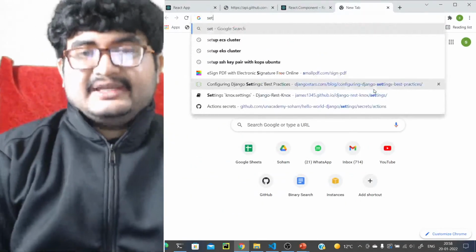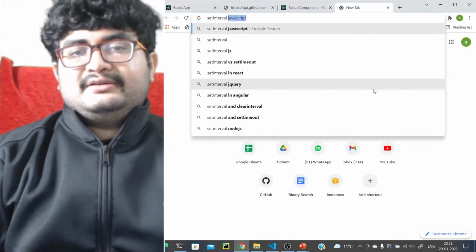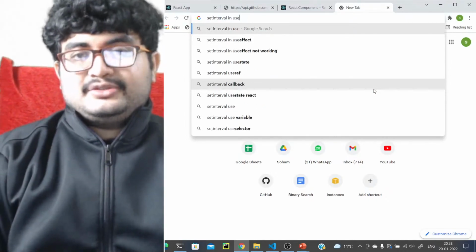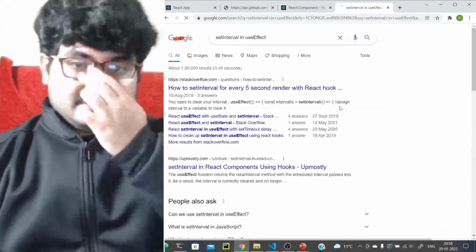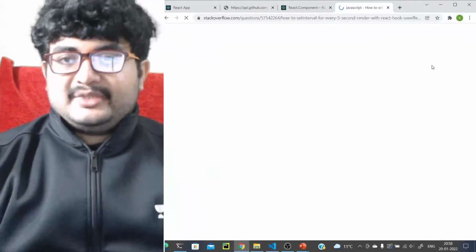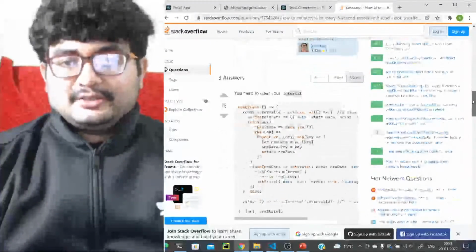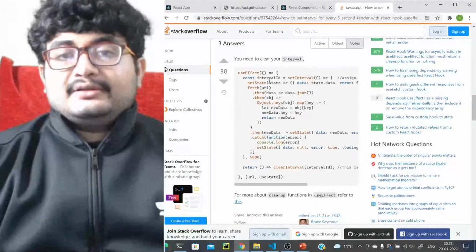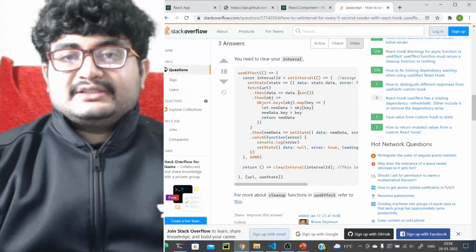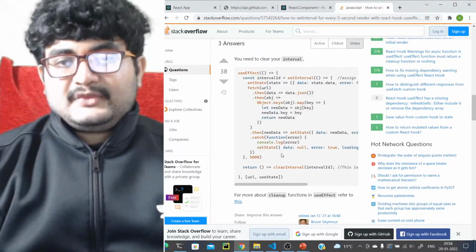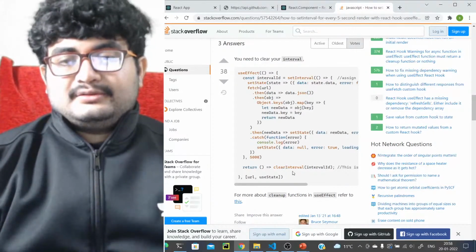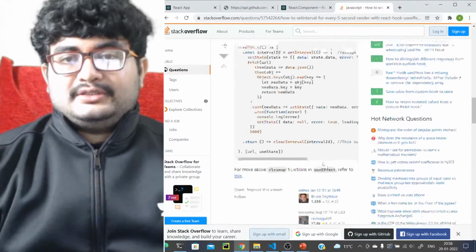So set interval in useEffect. Definitely there should be a workaround for this. Like, I'm definitely missing something very logical. So set interval, set state, RLG state. Okay.